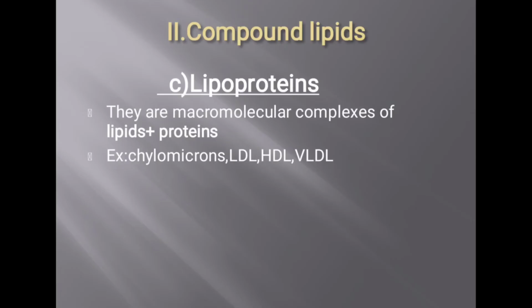So these are the examples for lipoproteins. Okay, this comes under the classification of lipids or proteins. Lipoproteins contain lipid plus protein. Examples: chylomicrons, LDL, HDL, VLDL. What is LDL? Low density lipoprotein. HDL is high density lipoprotein. VLDL is very low density lipoprotein. So if asked to give an example for lipoprotein, you have to remember chylomicron, HDL, LDL and VLDL.